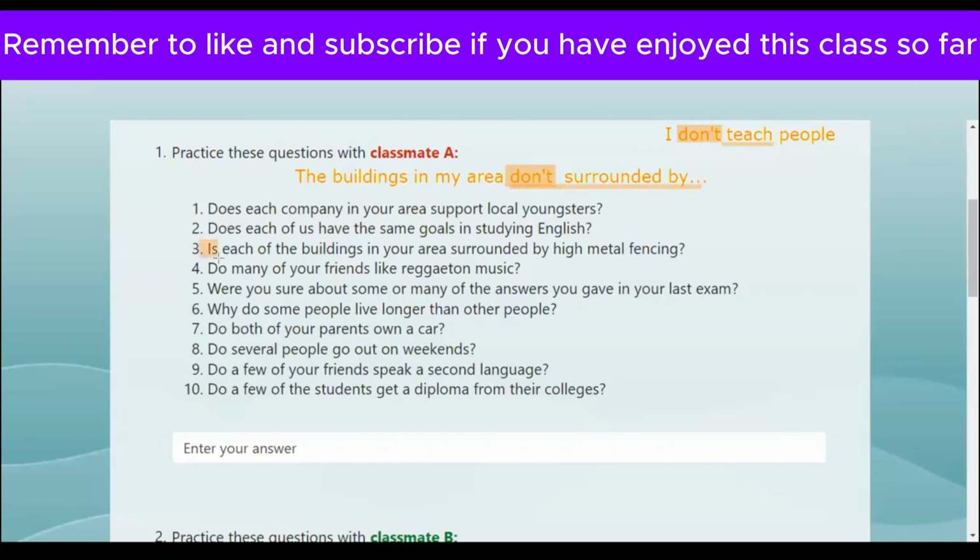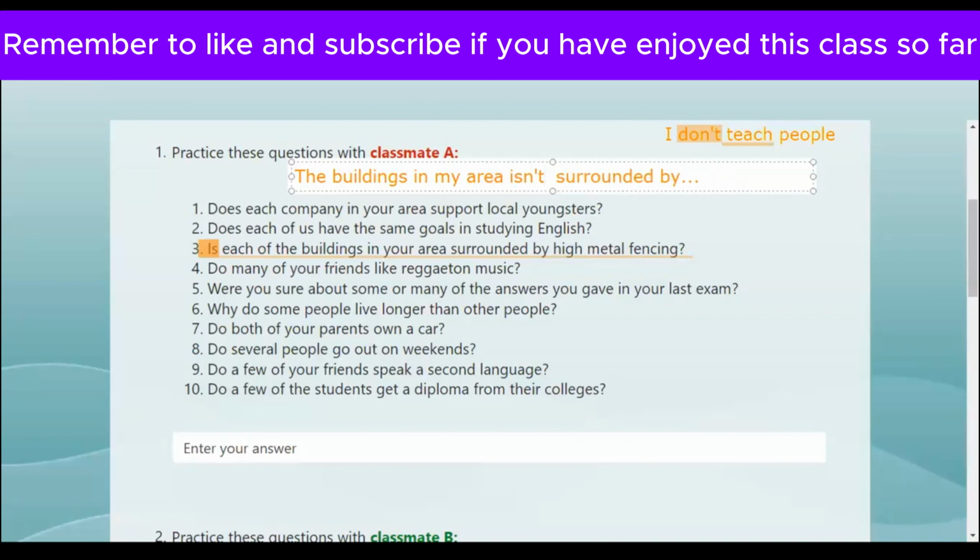What is the verb in your sentence? So in the question, what is the verb? Is. Absolutely. The auxiliary is the verb being. The buildings in my area is don't. Isn't. It's isn't, exactly.